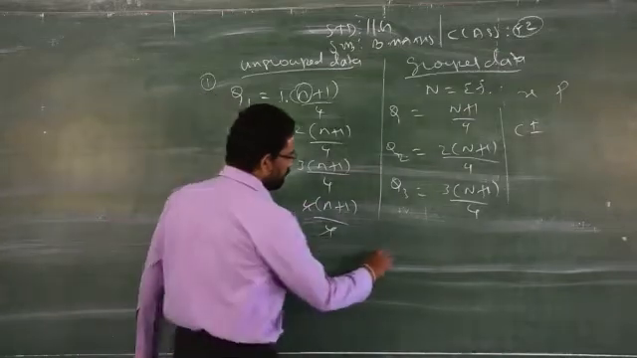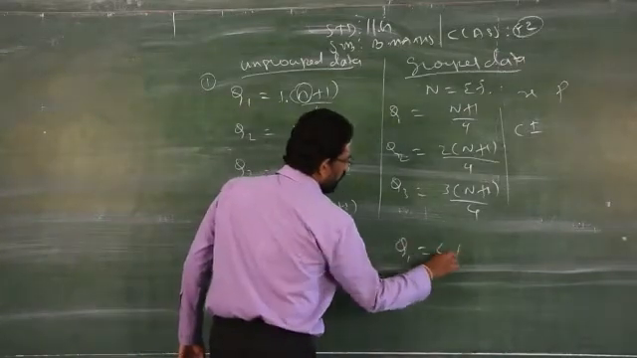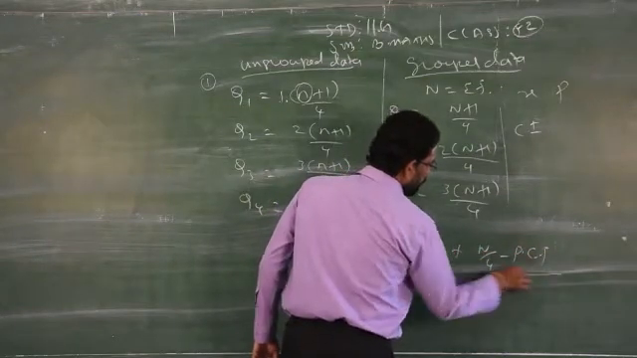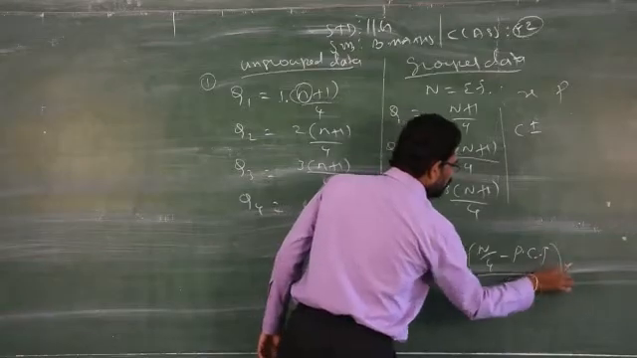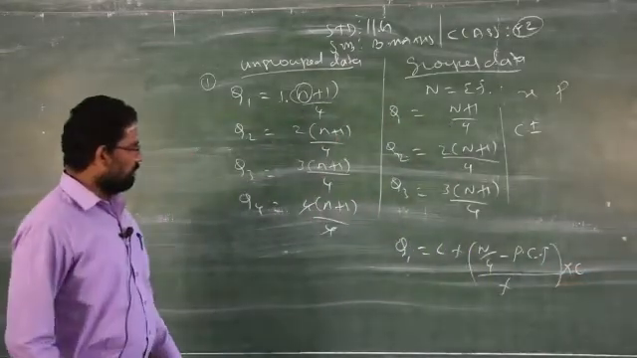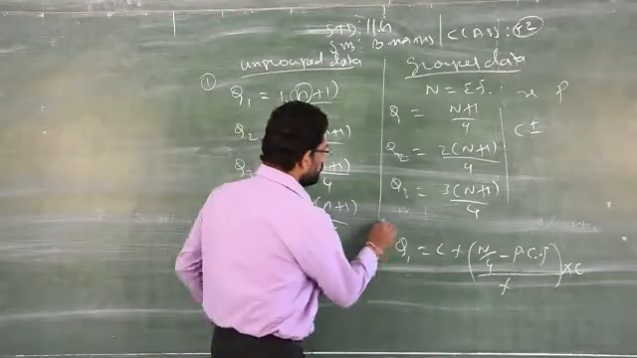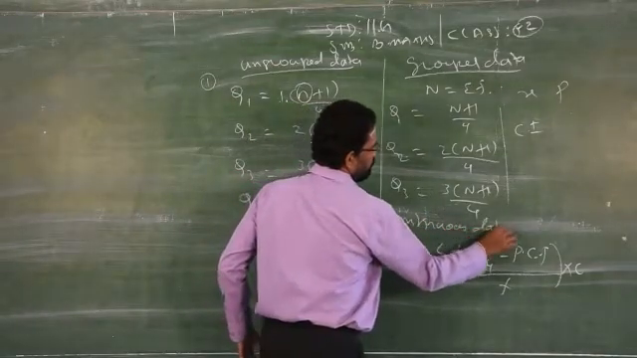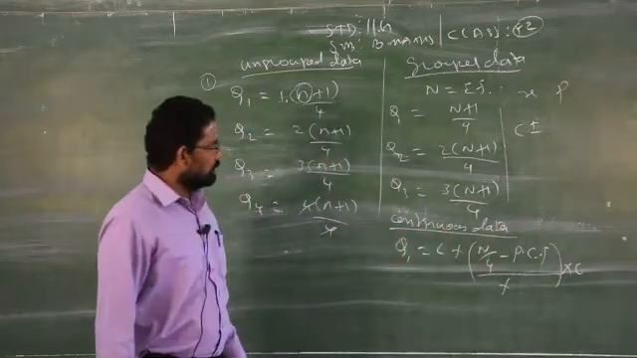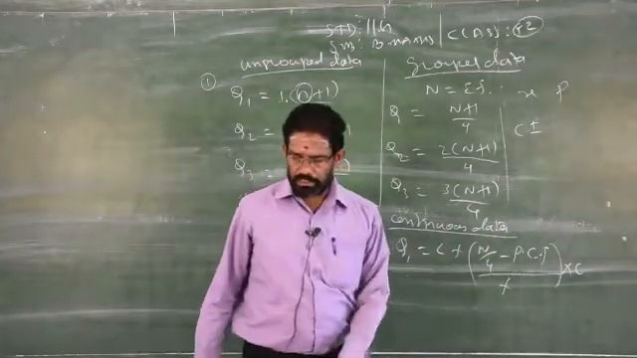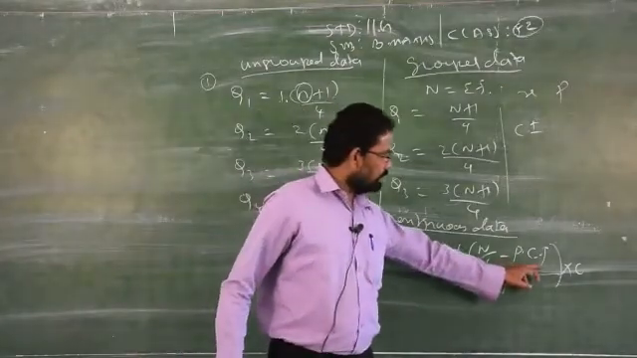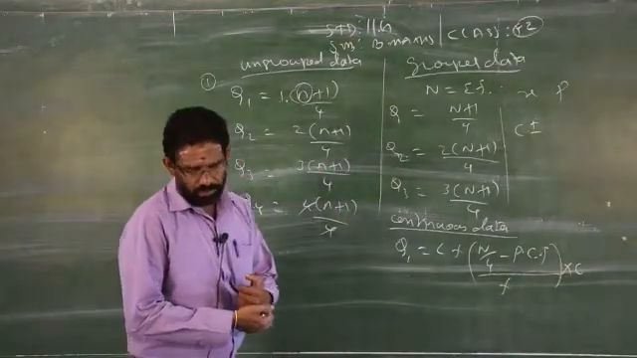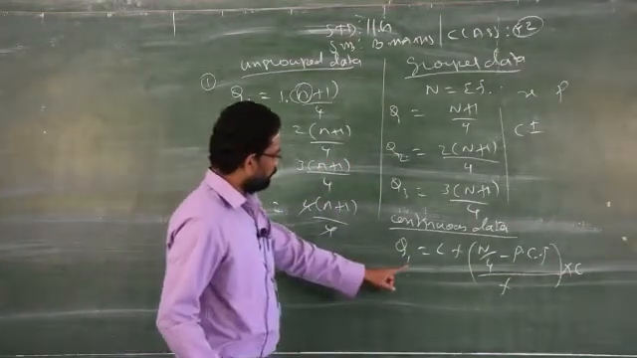That formula is Q1 is equal to L plus n by 4 minus PCF by F into C. So this is the formula for continuous data. Q1 is equal to L plus N by 4 minus previous cumulative frequency, PCF stands for previous cumulative frequency, by frequency into C. C stands for class width. This is for Q1.